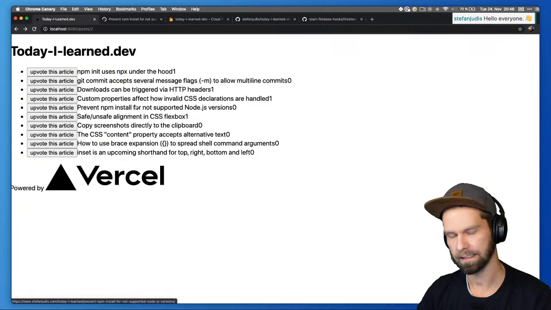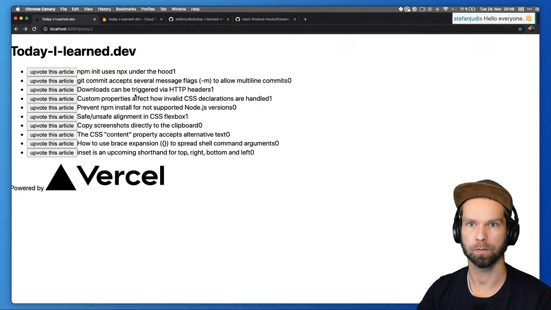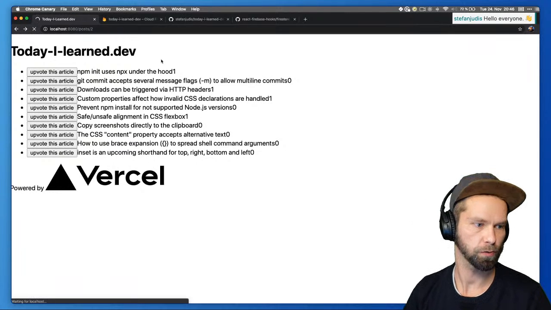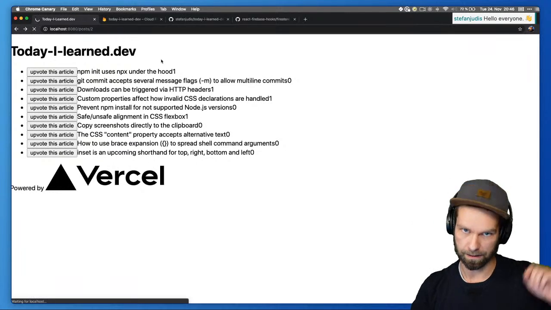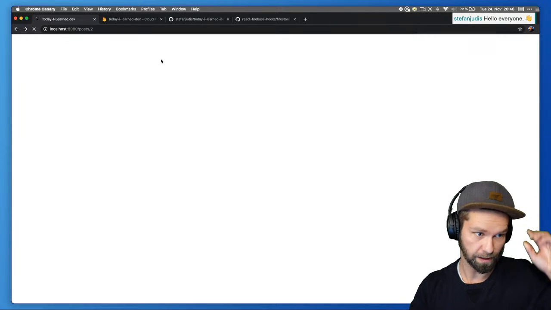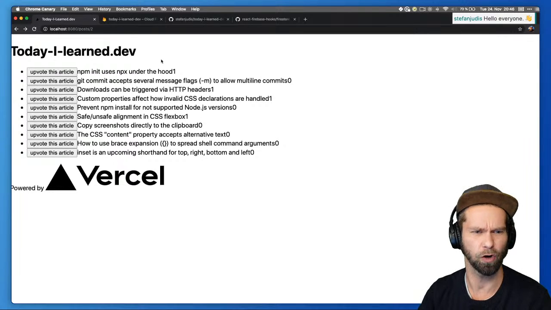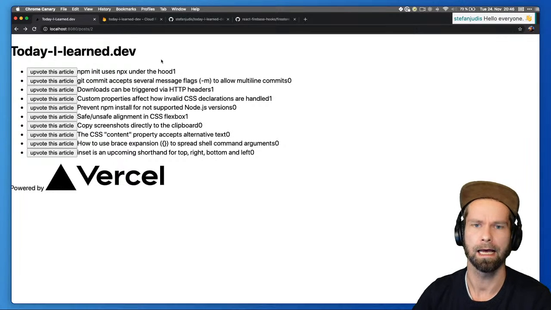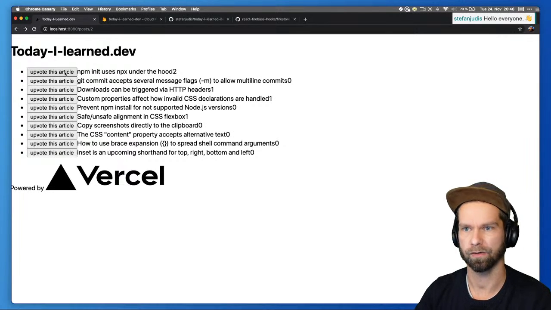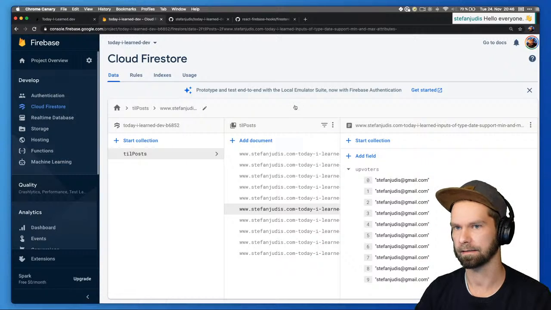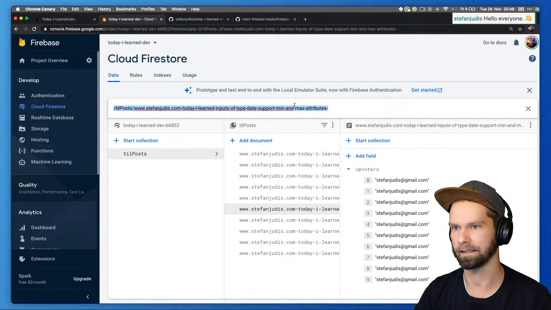And what this does is that it is already showing a bunch of Today I Learned posts that I'm currently fetching via RSS, but I think I'm gonna drop that, to be honest. And what we can now do here is you can upload certain things, and all of these are going into Firebase Cloud Firestore.